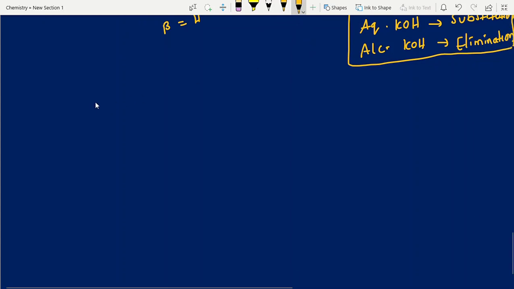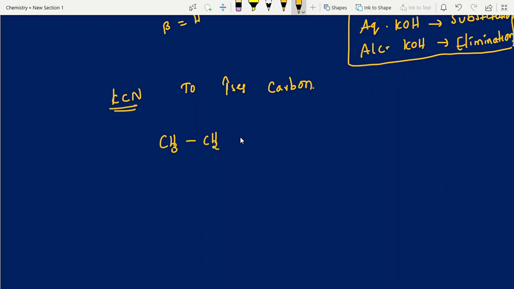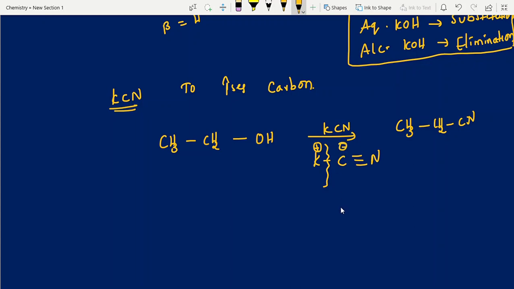Next, KCN. To increase the carbon chain, we are using this one. Carbon chain sequence questions. CH3CH2OH. So what happened here? With KCN we will get CH3CH2CN. And why? Because here the bond is ionic, K and C triple bond N. Here the ionic nature between potassium and carbon, we can easily break into plus and minus. After breaking, you will get like this.